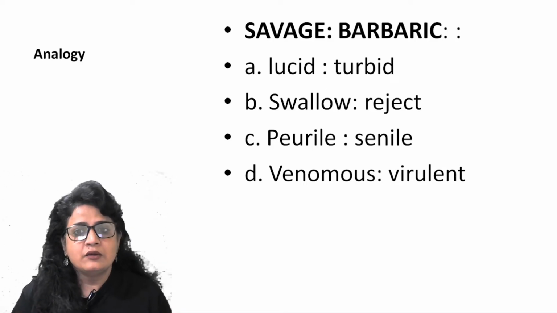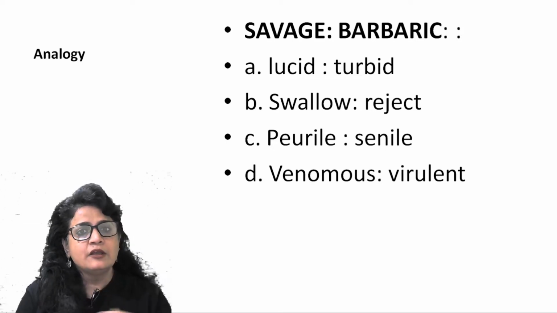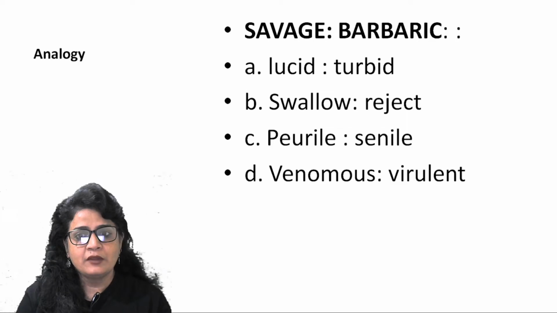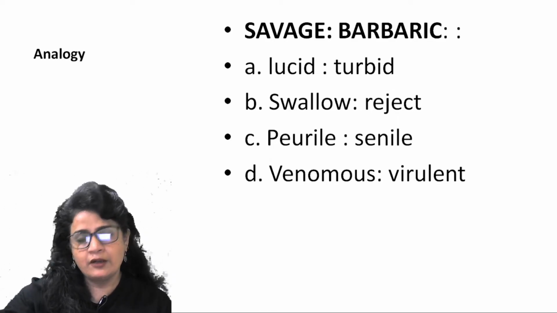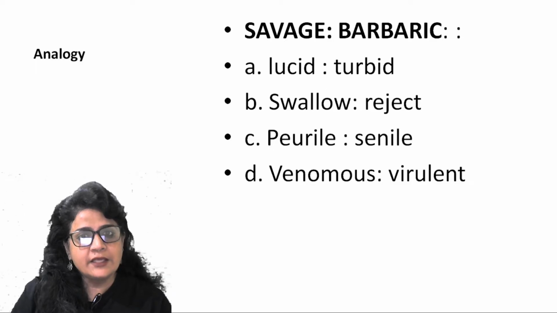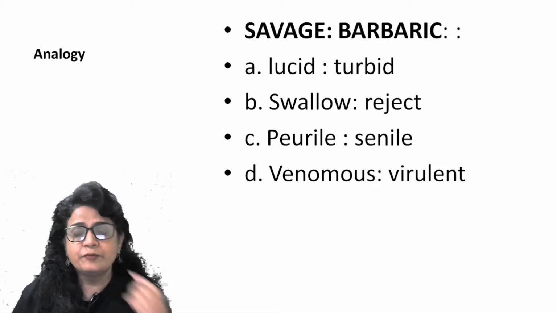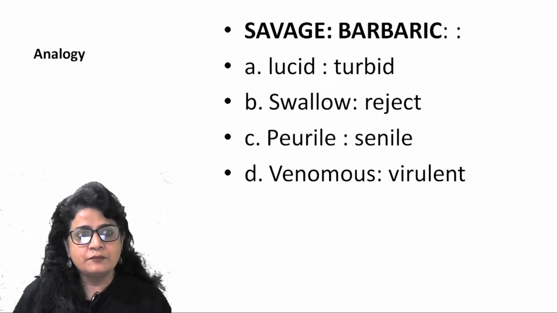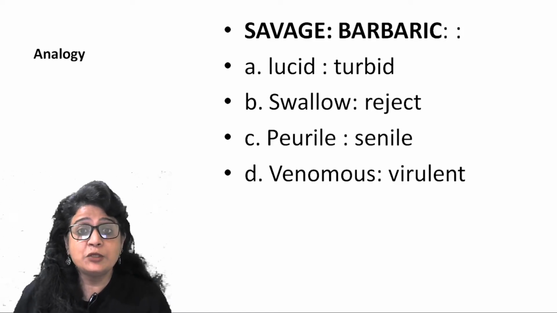You swallow something. Reject. You reject something, that means you refuse something. So that's also antonymous, but not clearly antonymous, right? Puerile is kiddish. When you call something or somebody puerile, that means the thing is not suitable for adults, right? So puerile. Senile is, when you grow old, you start to become senile. So that means you are very confused, right? You are not able to understand things very clearly. You are not able to comprehend what is happening around you. So that is senility.